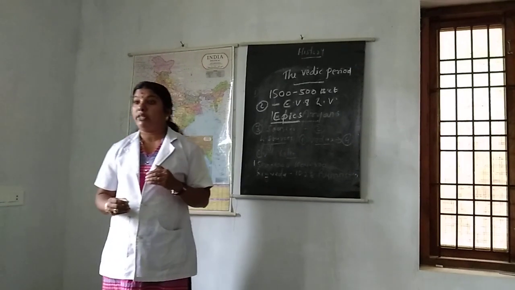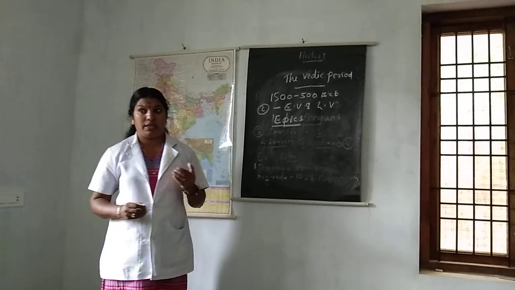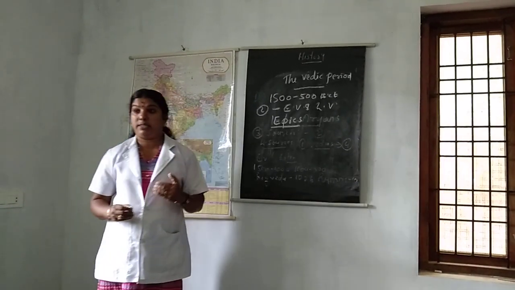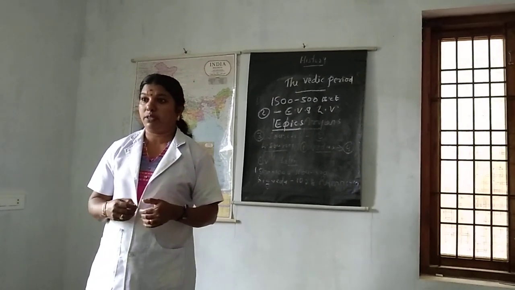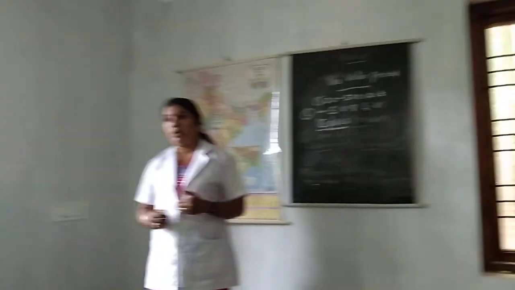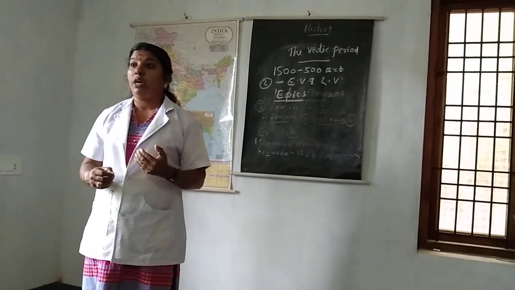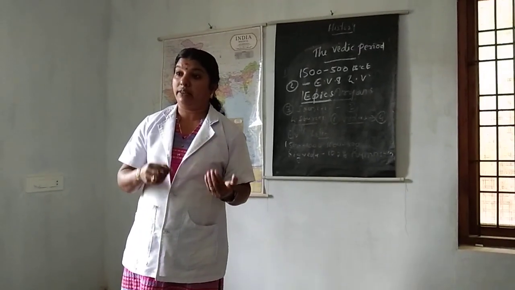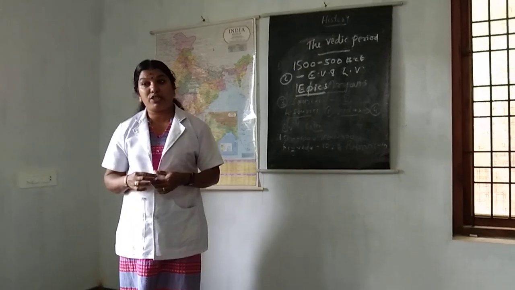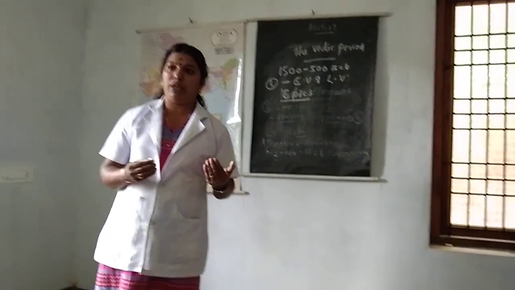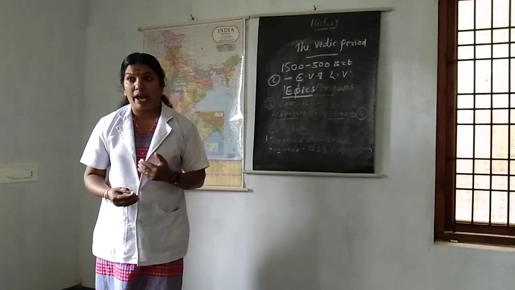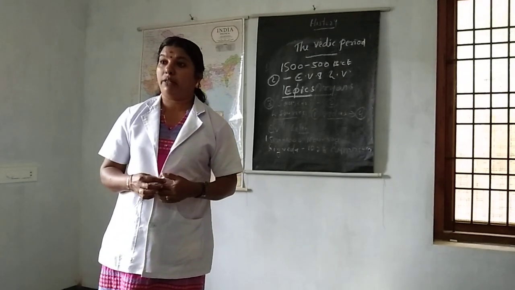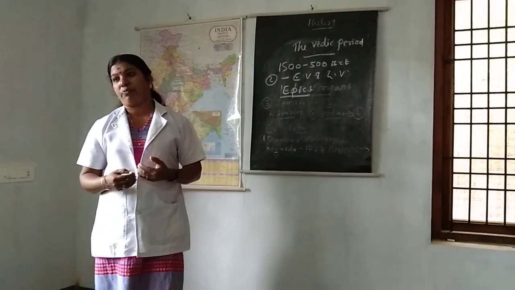Secondly, we can know about the contemporary kingdoms, isn't it? Third one, it helps us to understand the philosophical aspects of life. In order to understand the philosophical aspects of life, Ramayana and Mahabharata are very much helpful.